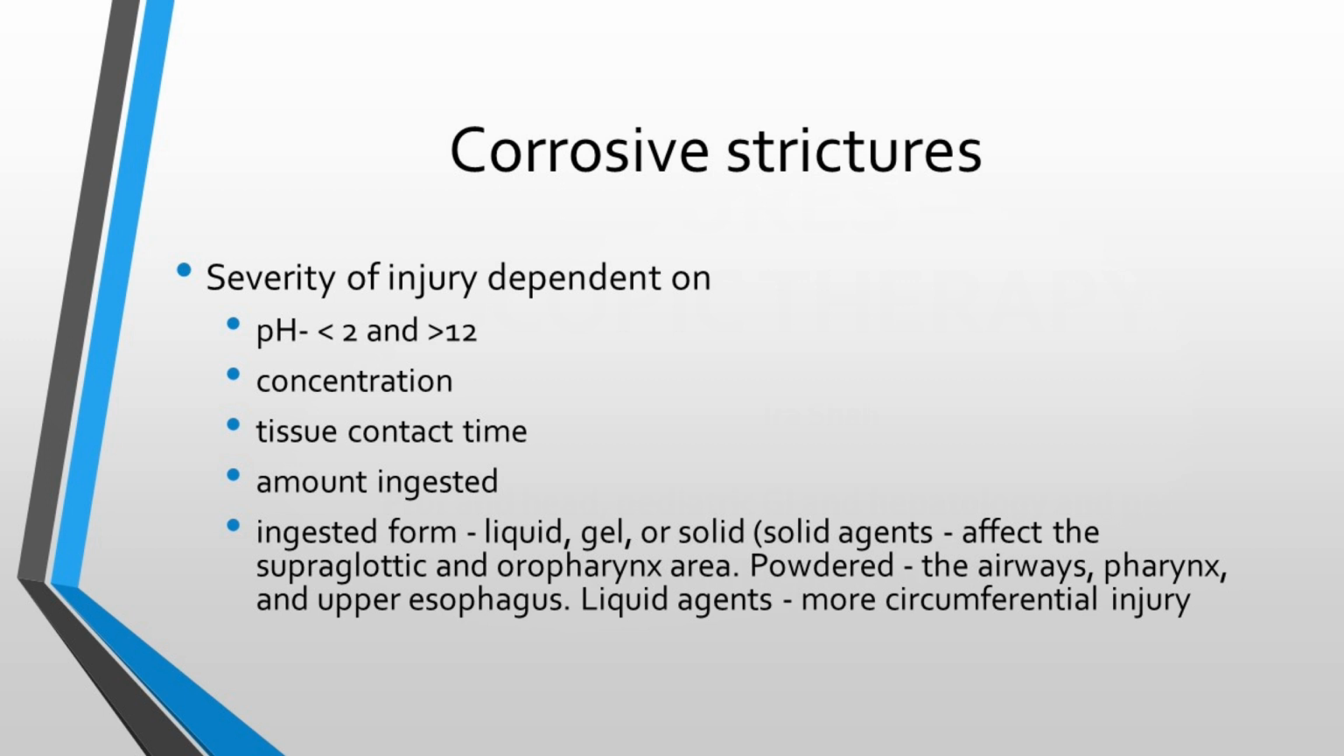Usually if they are taking something which is acidic, especially pH less than 2, or something that is alkaline with a pH more than 12. It also depends on the concentration of the liquid or the poison that they've taken, the contact time, the amount ingested, and in which form they've taken it, whether solids, powder, or liquids. Solids, usually it's in the supraglottic oropharynx region. Powders are usually in the airway, the pharynx and the upper esophagus, and the liquids are more lower down and more circumferential injury.